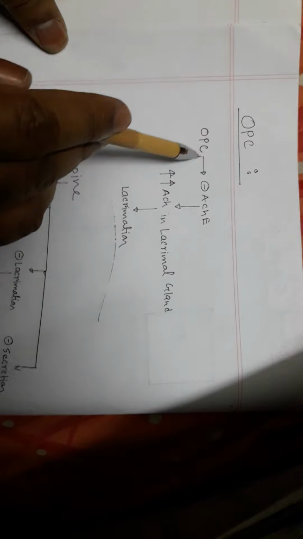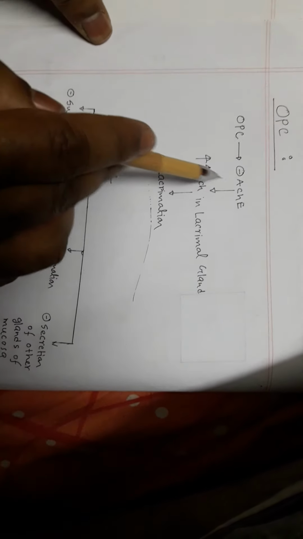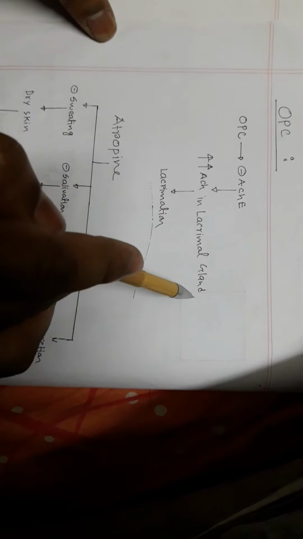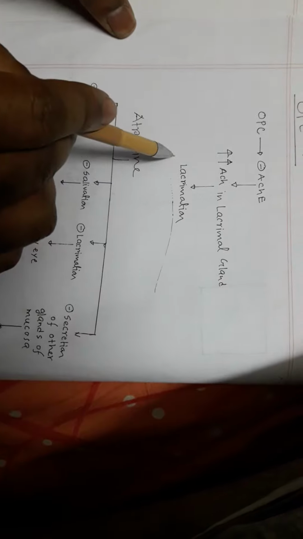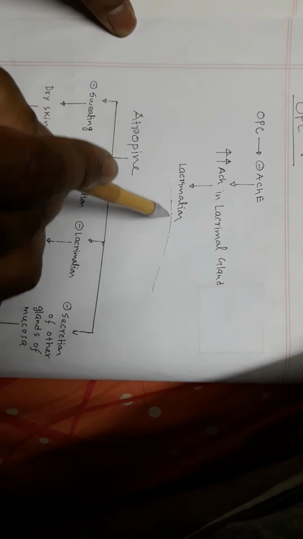On the other hand, if you give OPC to a person, OPC inhibits acetylcholine esterase enzyme. So acetylcholine cannot be metabolized. So acetylcholine concentration in the lacrimal gland goes up, and this leads to lacrimation.